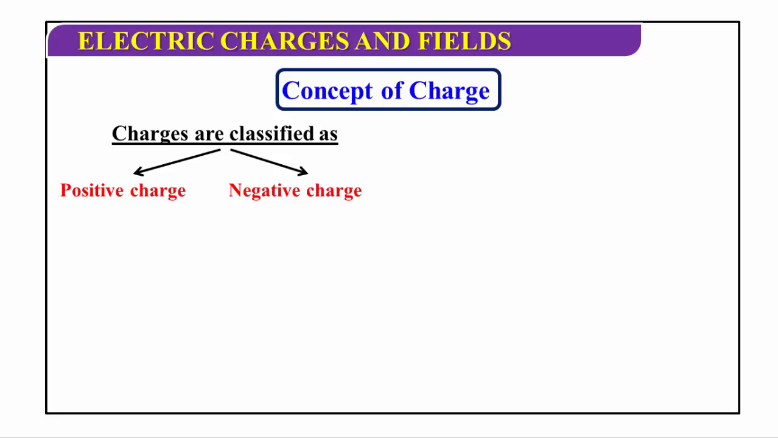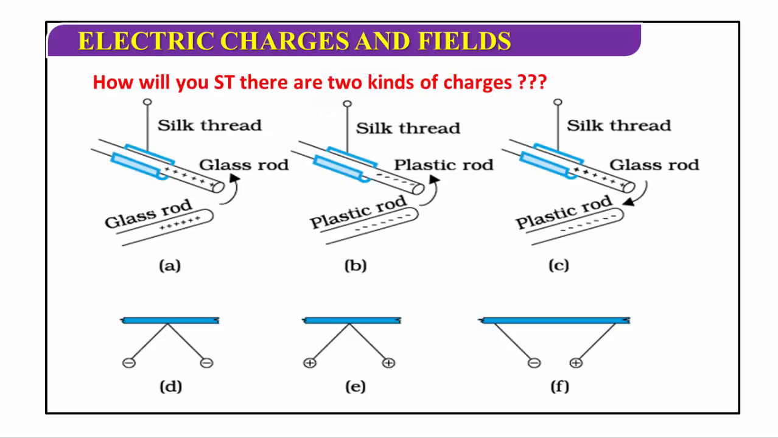You know the simple properties, that is, like charges repel and unlike charges attract each other. But how will you say experimentally that there are only two kinds of charges? About 100 years ago, Charles Dufay of France showed that the electric charges on various objects are of only two kinds. Only two kinds. Now we will see how only two kinds of charges are present in this universe.